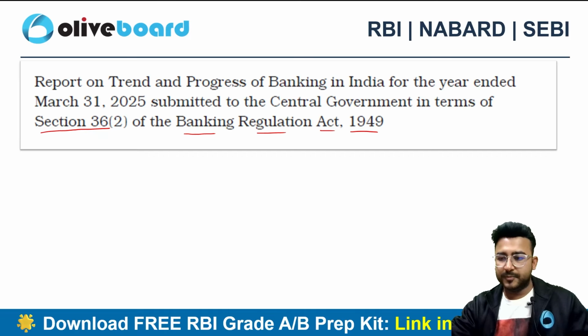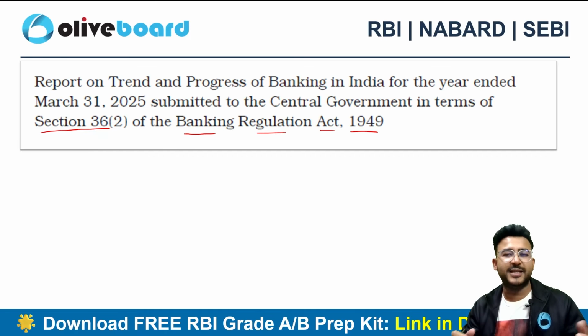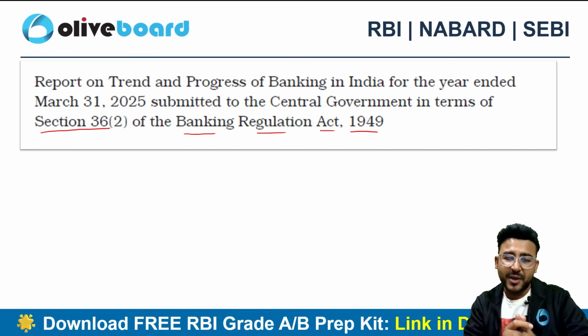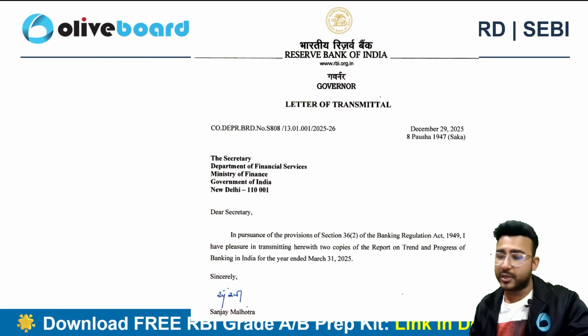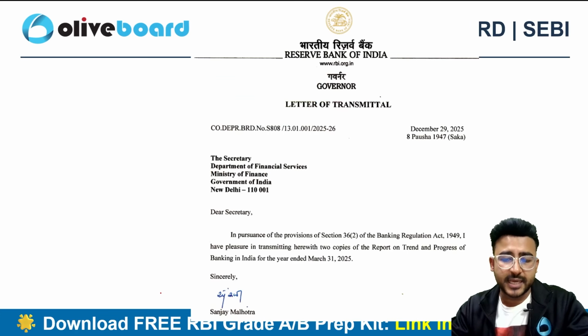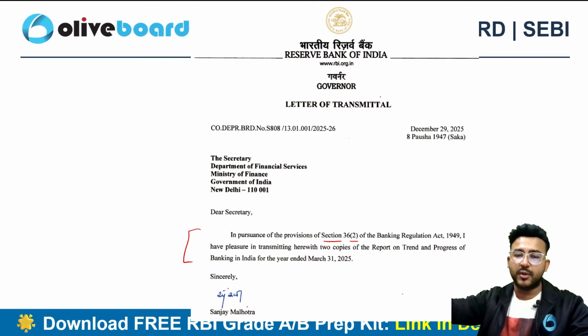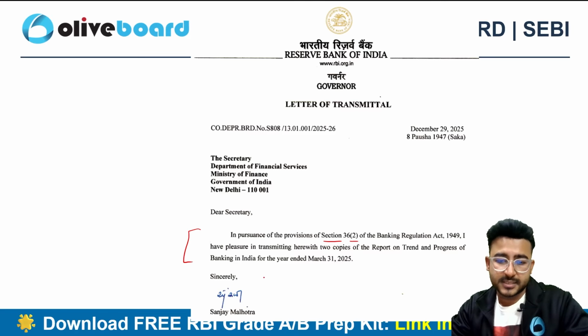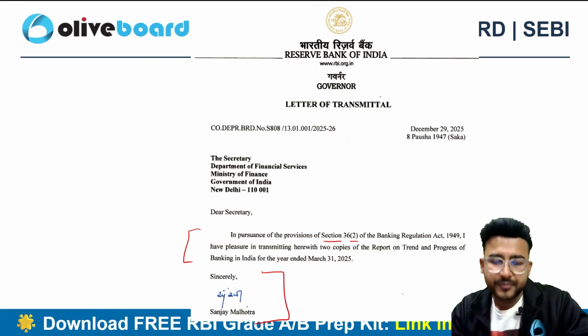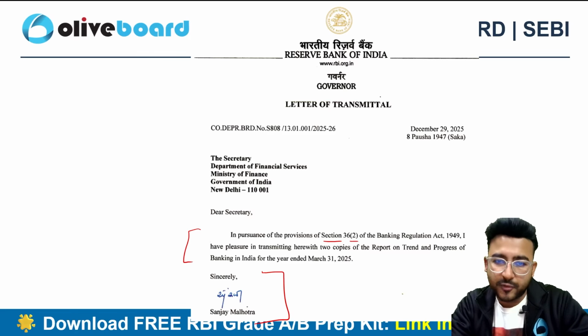Just like you have to study this report compulsorily, RBI also has to publish the report compulsorily. It's a regulatory requirement, not just a report. And we can see in this letter also, in pursuance of the provision of section 36 subsection 2 of the Banking Regulation Act 1949, the RBI has released this report signed by the Governor of the Reserve Bank of India.